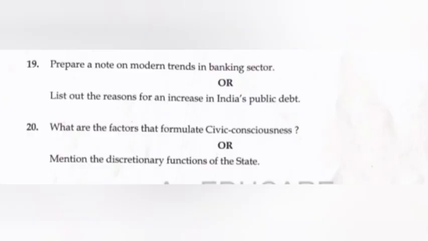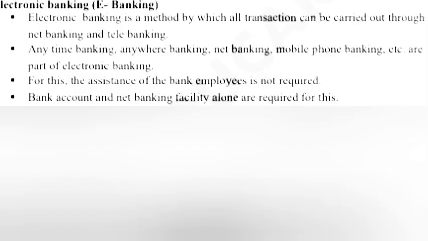19. Prepare a note on modern trends in banking sector. Answer. Electronic banking. E-banking. Electronic banking is a method by which all transactions can be carried out through net banking and telebanking. Anytime banking, anywhere banking, net banking, mobile phone banking, etc. are part of electronic banking. For this, the assistance of the bank employees is not required. Bank account and net banking facility alone are required for this.